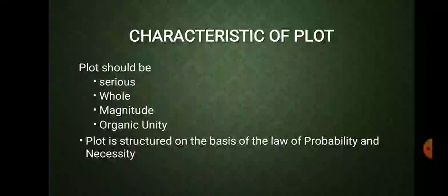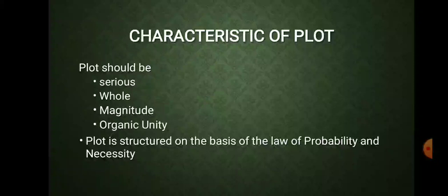So the point is that they should occur naturally, with the laws of probability and necessity in mind. That has to be kept in mind. And the writer should also keep in mind that there should be no overlap of the sections. Beginning and middle should not be very close to each other, so that there is no proper space given for the incident, the reason gets lost after that, and the audience is not able to digest how suddenly this happened. There should be proper space or proper time given to the actions to develop. So a beginning, middle and end should be in a natural sequence and they should not overlap.